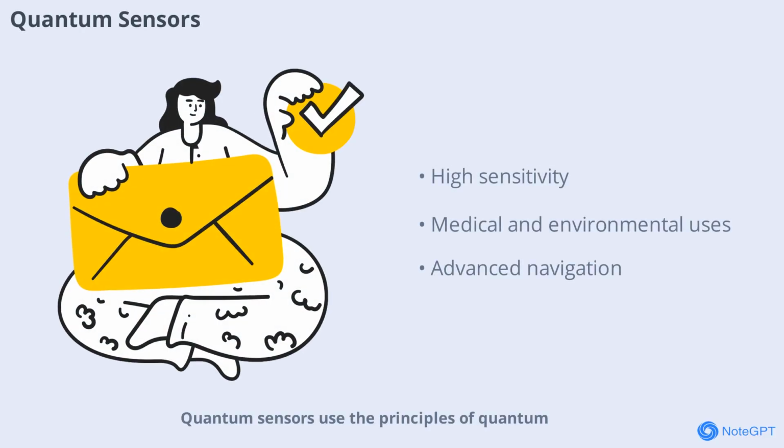Quantum sensors use the principles of quantum mechanics to achieve unprecedented sensitivity and accuracy. The Schrödinger equation helps describe how these sensors work, enabling applications in navigation, medical diagnostics, and environmental monitoring. Quantum sensors are pushing the boundaries of what we can measure and detect.